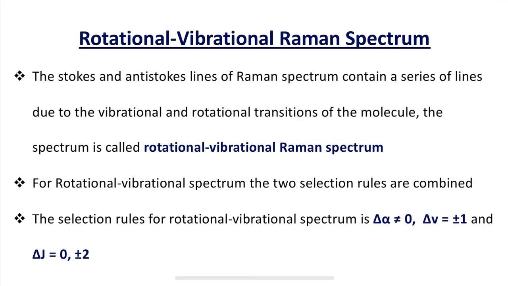And we also understood that homonuclear molecules like nitrogen, hydrogen, oxygen, etc., which are IR inactive due to the absence of change in dipole moment, are Raman active. The reason behind this was, these molecules, that is homonuclear molecules like nitrogen, hydrogen and oxygen, are polarizable and hence the electromagnetic radiation can induce a dipole moment in them. So that is why these molecules are Raman active, whereas they are IR inactive.